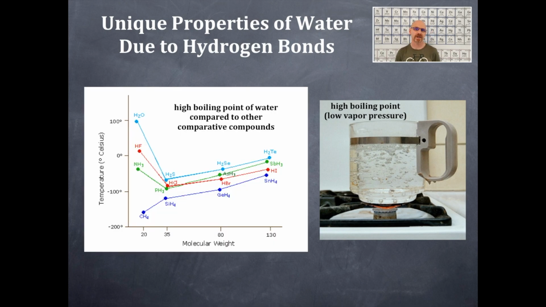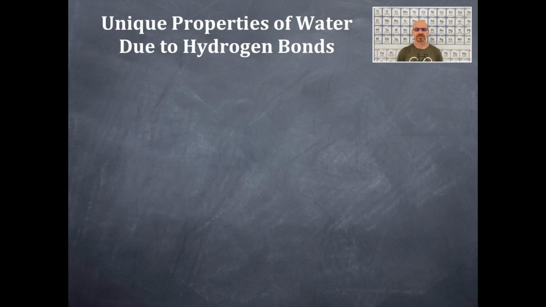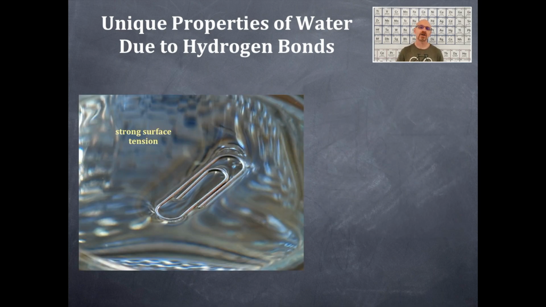Water has an extremely high boiling point compared to other molecules that have hydrogens in them, or other molecules that are similar in molar mass. And this is all due to the asymmetry of the water molecule and the fact that hydrogen bonds occur. Now hydrogen bonds are very weak forces, but if I have a cup of water, there's millions and millions and billions of hydrogen bonds in there.